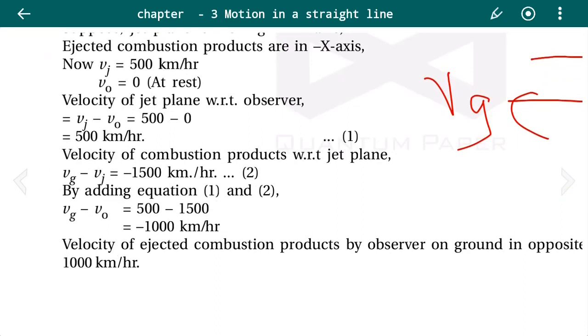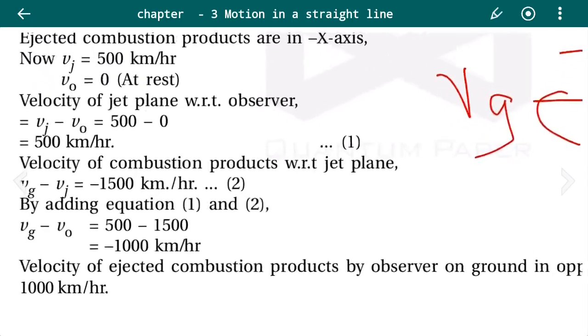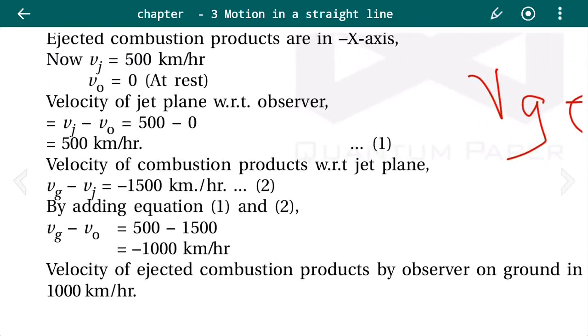By formula it can be denoted as Vg minus Vj equals 1500 km per hour, but the minus sign here indicates the negative direction, that is, it is moving along the negative x-axis. This is equation 2.